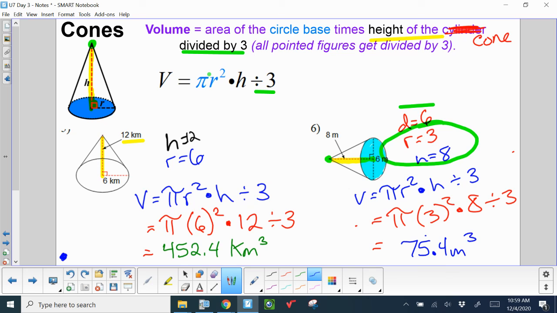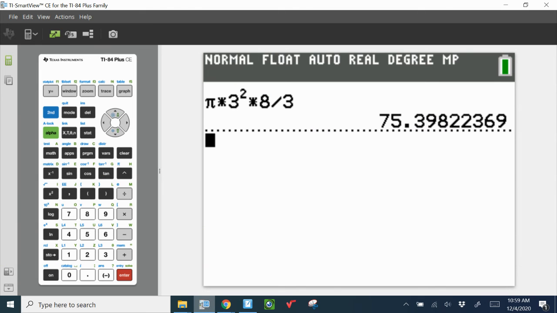And this is meters cubed. The most common mistake when a student is calculating a volume of a cone is they forget to do the divided by 3 part. Please, please always make sure you're following your formula. Double check that what you entered in your calculator matches what you write on your paper.